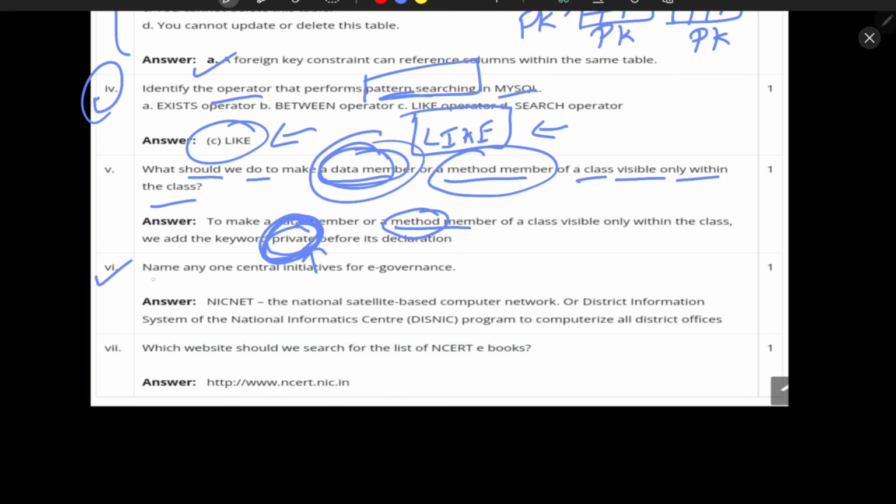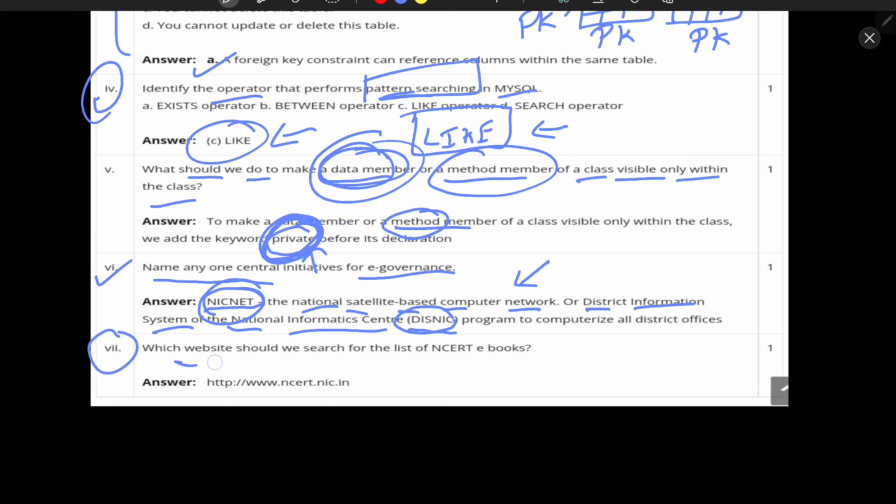Sixth question is: name any one central initiative of e-governance. We have many of them, like you can write DIS, NIC, NICNET also, and the full form of it is National Satellite Based Computer Network, or the DISNIC full form is District Information System of National Informatics Centre. These questions you need to learn as such, because there is no logic to understand this, because this is not programming related. So these such as NIC, NICNET, DISNIC you need to remember as such.